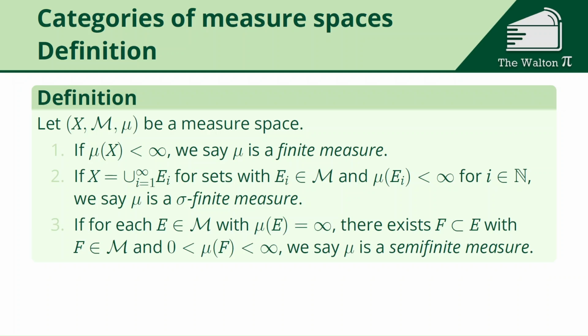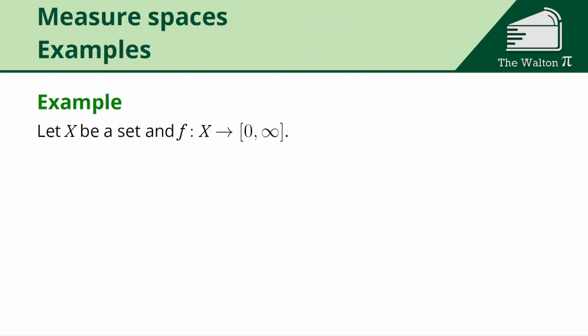And then the last type of measure space that we're going to talk about today are semi-finite measures. This is where for any set with infinite measure, there is some subset of it, F, that is measurable, so it's in your sigma algebra, and also 0 is less than the measure of F is less than infinity, so it's a non-zero but still finite measure. In that case, we say that mu is a semi-finite measure.